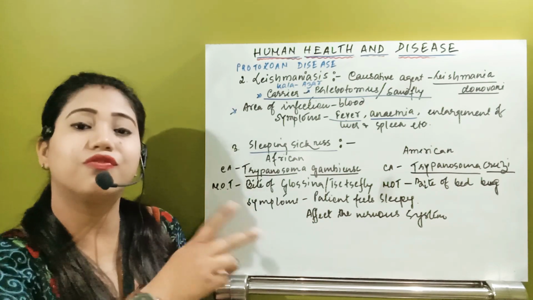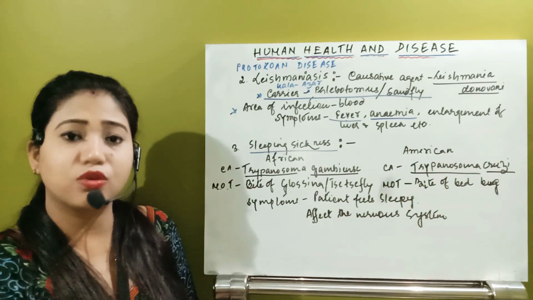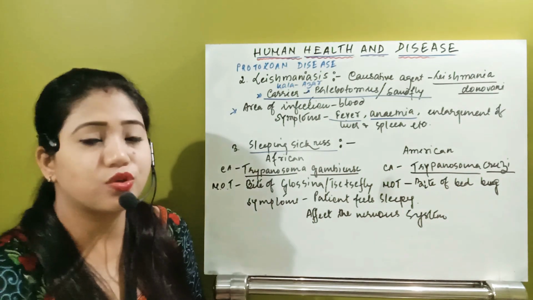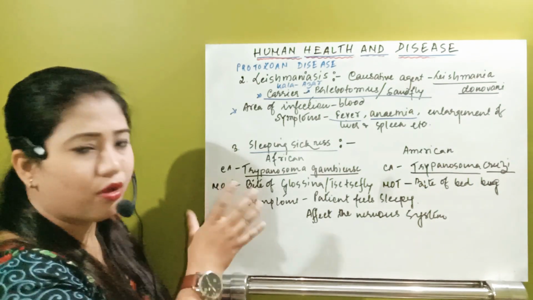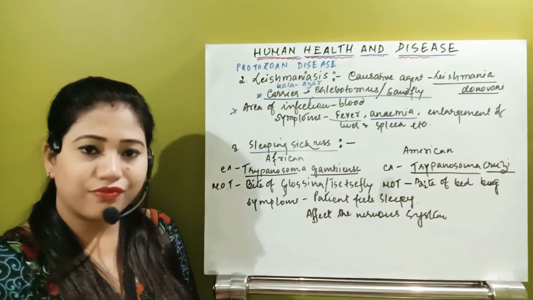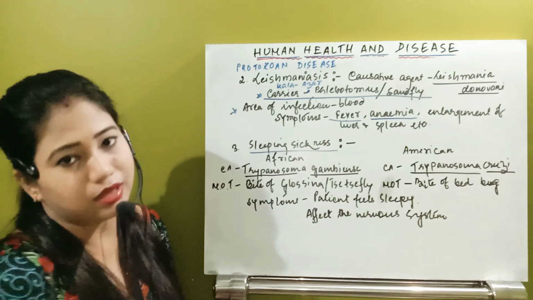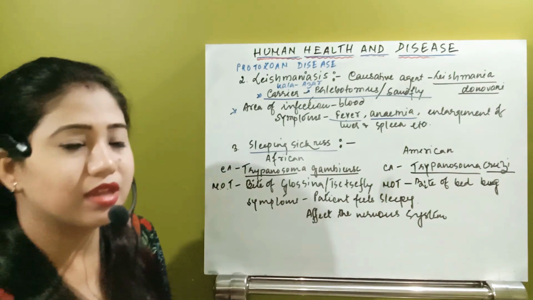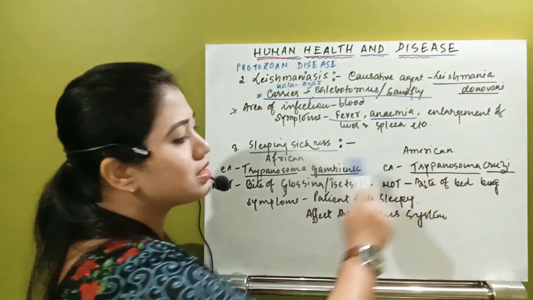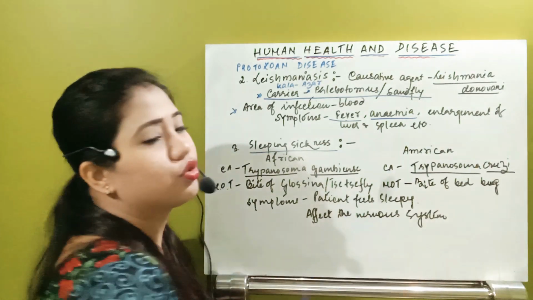These are caused by different causative organisms, and their mode of transfer, how it will transfer into the individual and how it will affect the individual, is also different. So let us see first of all if it is African sleeping sickness, then it is caused by Trypanosoma gambiense. Okay, so Trypanosoma gambiense is the causative organism, but in case of American sleeping sickness, the causative organism is Trypanosoma cruzi.